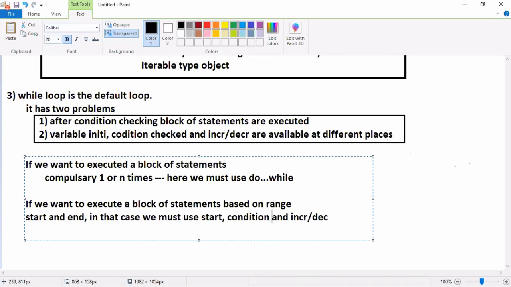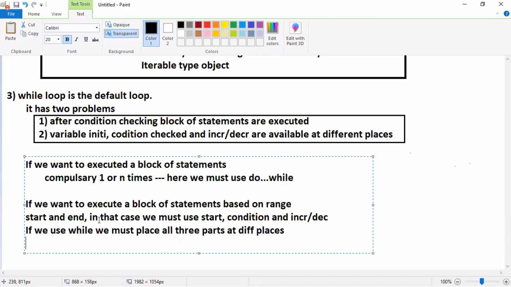If we use a while loop, we must place all three parts at different places. We are programmers, remember? Definitely we declare the variable, we start the variable, and we put the condition. There is a chance of incrementing and decrementing that variable.